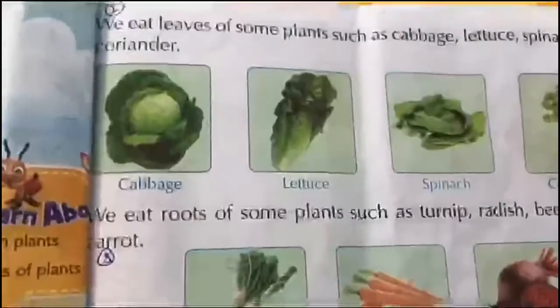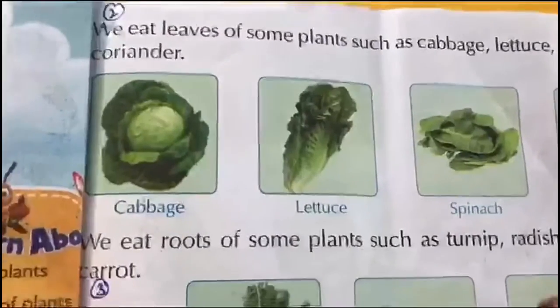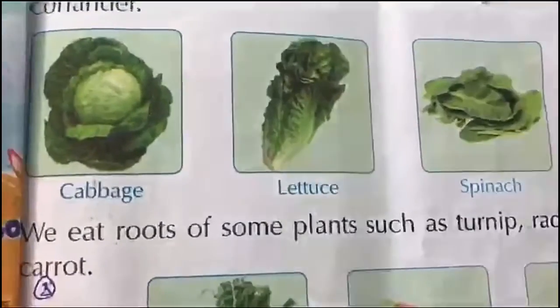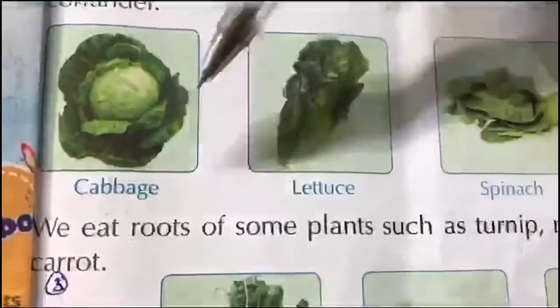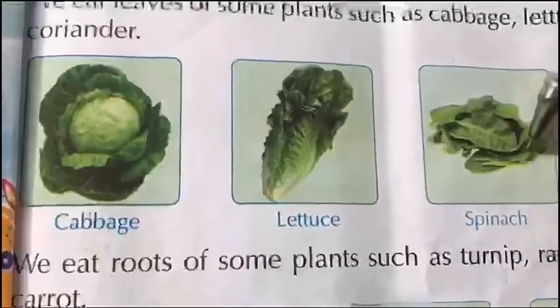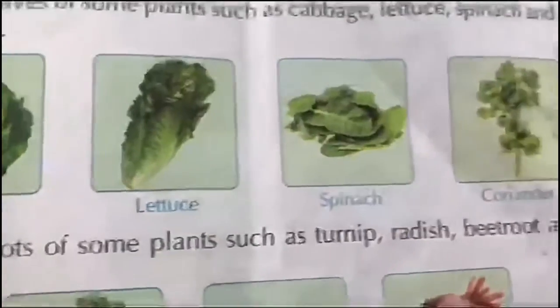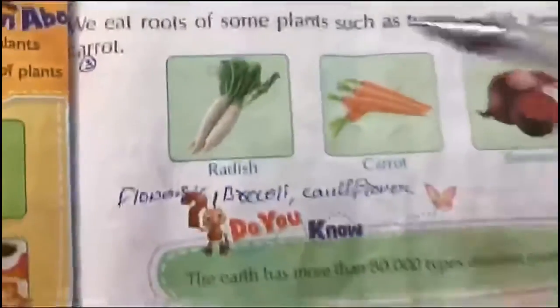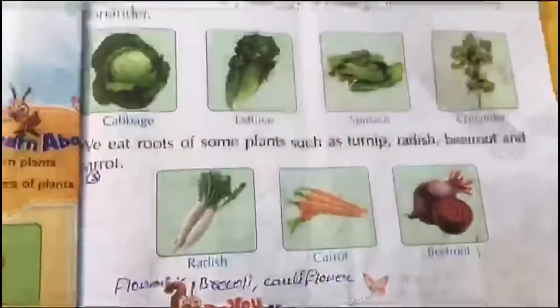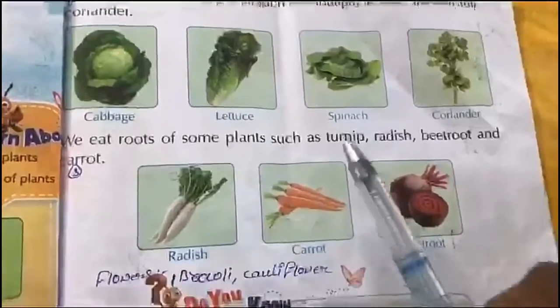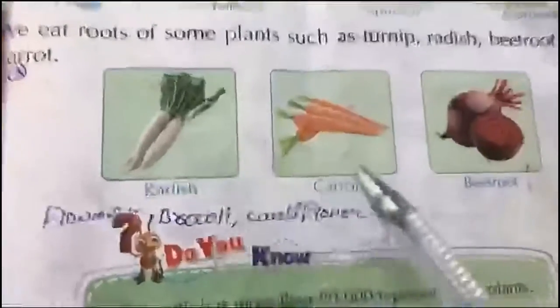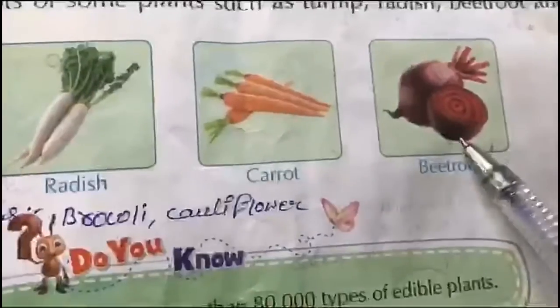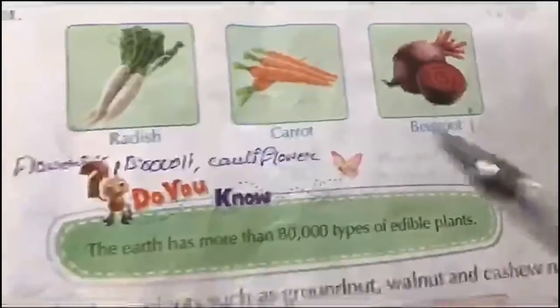Coming to next. We eat leaves of some plants such as cabbage, lettuce, spinach and coriander. Next, we eat roots of some plants such as radish, carrot, beetroot and turnip.